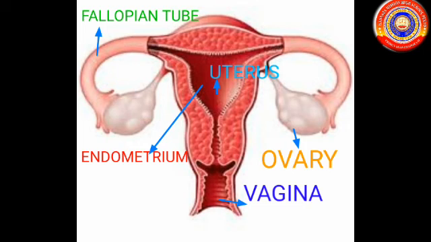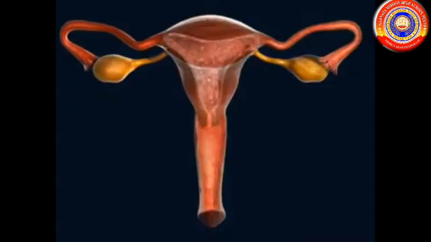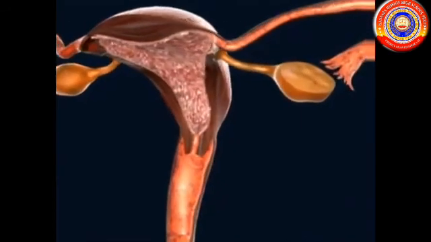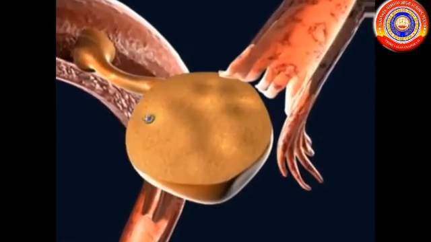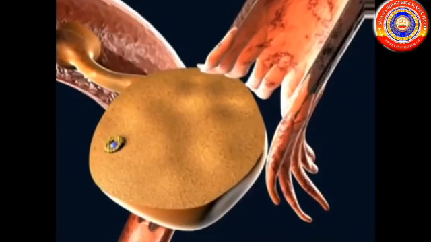The last part is the vagina. It is a part through which uterus opens out. The sperms are deposited in vagina. So we studied about the female reproductive system. It has 5 parts: ovary, fallopian tube, uterus, endometrium, and vagina.